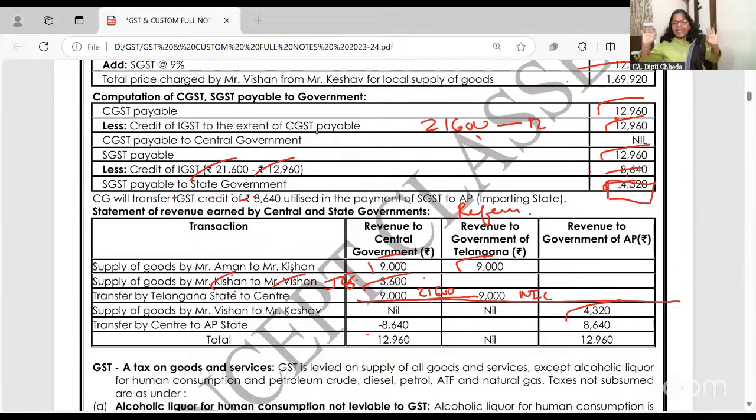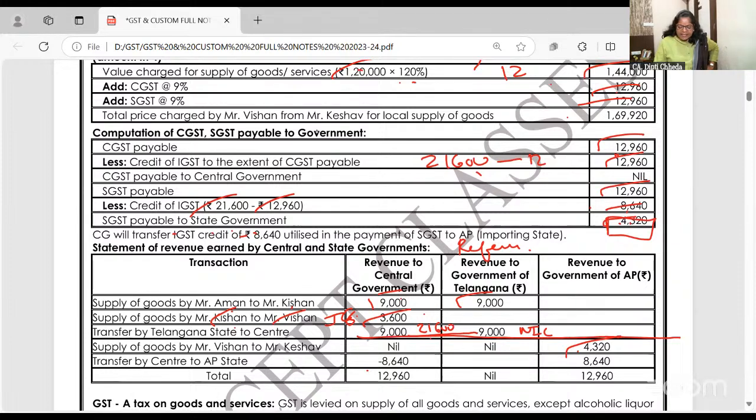Finally, 50% tax should go to the center. But here 4,320, in CGST you are setting off IGST. IGST is also center and CGST is also center, no problem. In SGST you are setting off IGST, so 8,640 should come to the AP state from the central government, because now it's not a completely interstate supply.